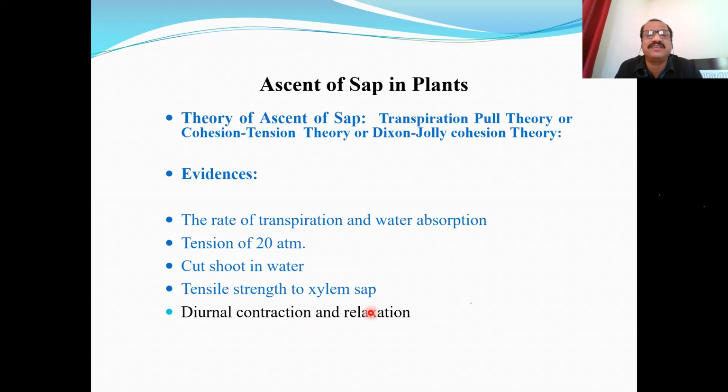So this again suggests that there is a presence of this transpiration pull or tension on the water column which is present inside the xylem vessels. Another evidence is that this is just a physical process. This is due to the energy coming from the sunlight, isn't it? Due to sunlight, there is transpiration, there is evaporation. So energy inside the plant body is not required for performing the function of ascent of sap. There is no need of expenditure of metabolic energy. So this is a simple physical process.